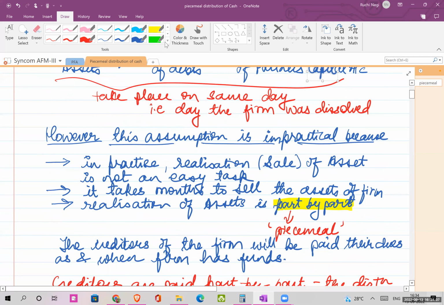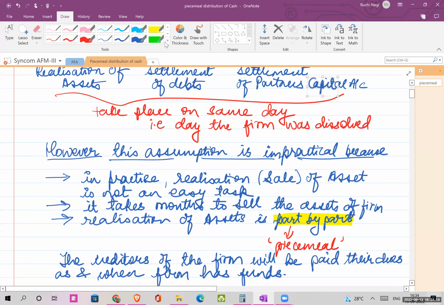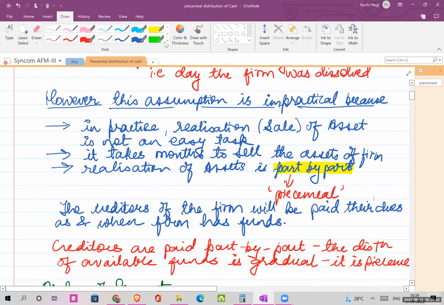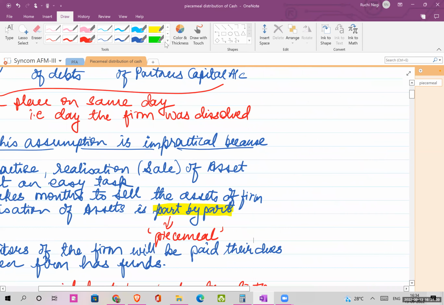And these bits and pieces, or these several parts of payment that you get out of realization of asset, that is known as piecemeal distribution. So the creditors of the firm will be paid their dues as and when the firm has funds with them. So creditors are paid part by part. The distribution of available funds is gradual. It is piecemeal.